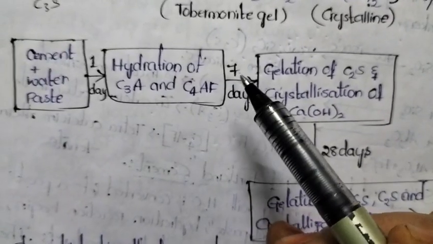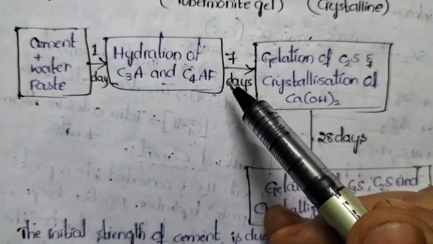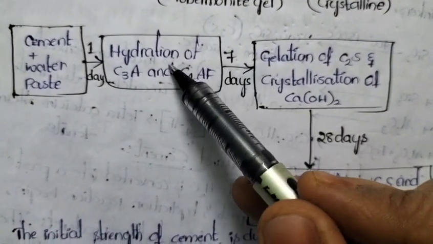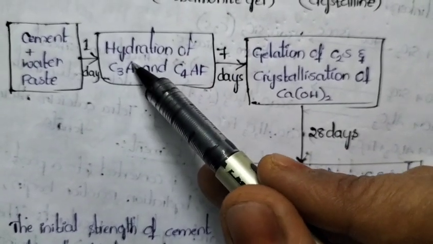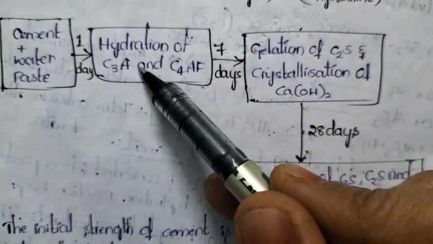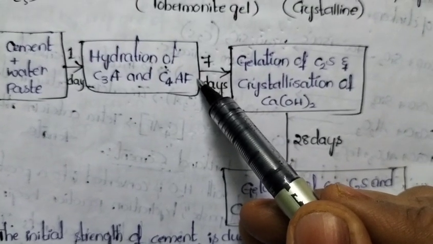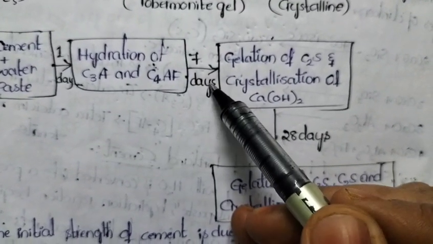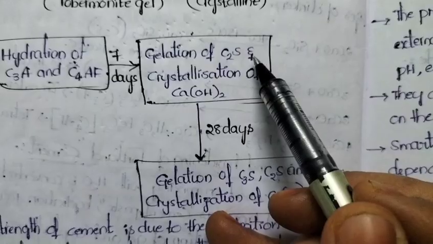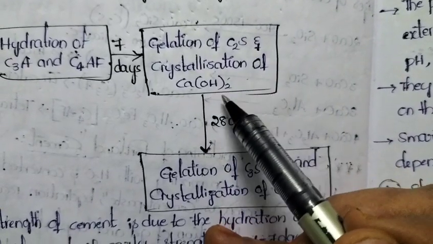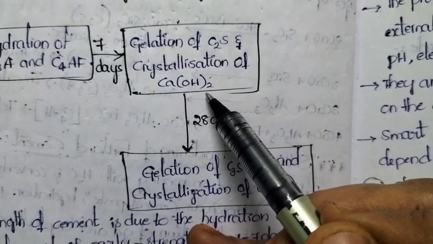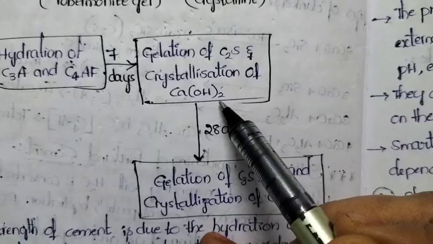Among the 4, 2 reactions take place within 1 day, that is hydration of tricalcium aluminate and tetracalcium aluminoferrate. Then after 7 days, gelation of C2S and crystallization of calcium hydroxide takes place. That is the third reaction.